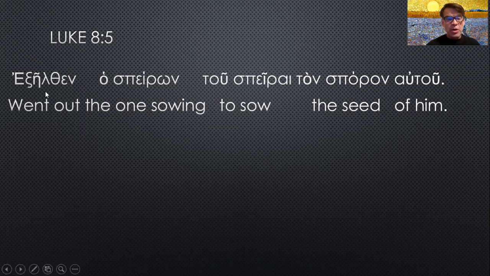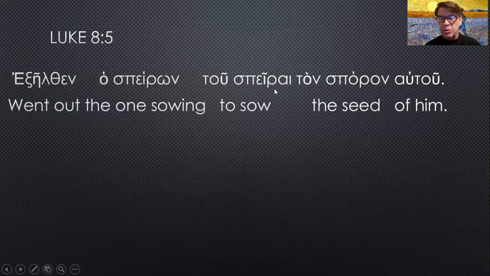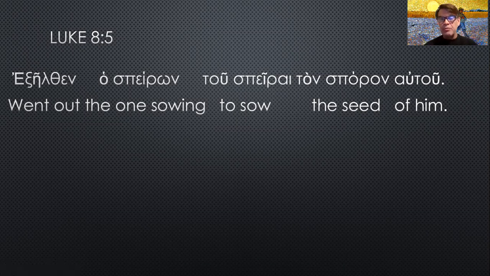But the one sowing went out tou speirai. So the ai here is an indication that we're looking at an infinitive. 6 out of 7 infinitive endings are ai. The other one is ein. But ai is in fact an infinitive ending. And we would normally have a sigma alpha iota. It's an aorist active infinitive. But the rho, it's a liquid verb. And liquid verbs don't do sigmas. It's in their contract. So we have to kind of guess that this is an infinitive. It is an aorist active infinitive from speiro.